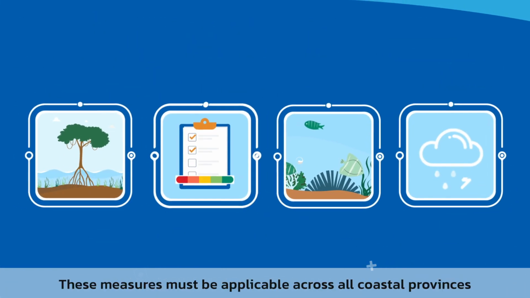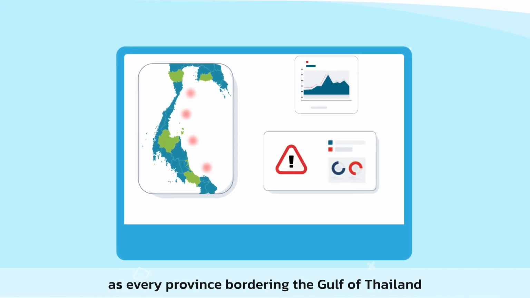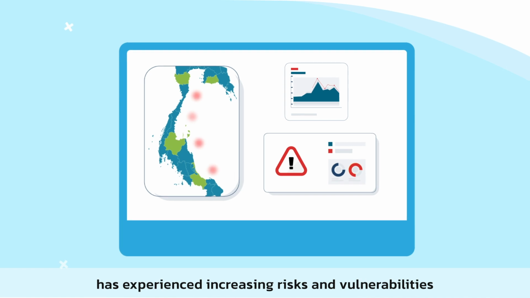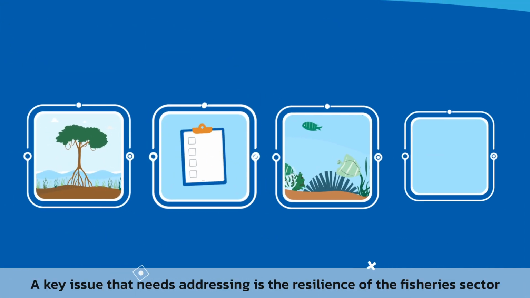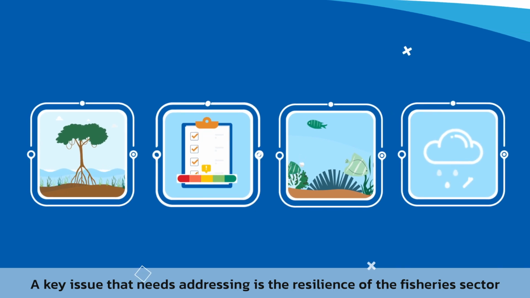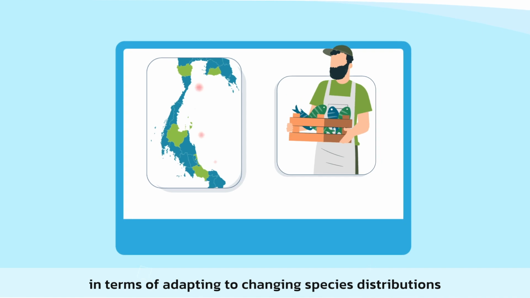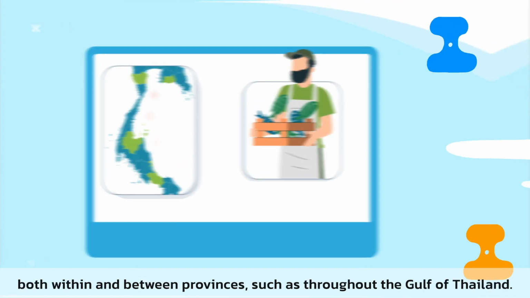These measures must be applicable across all coastal provinces, as every province bordering the Gulf of Thailand has experienced increasing risks and vulnerabilities related to fisheries over the past century. A key issue that needs addressing is the resilience of the fisheries sector in terms of adapting to changing species distributions, both within and between provinces, such as throughout the Gulf of Thailand.